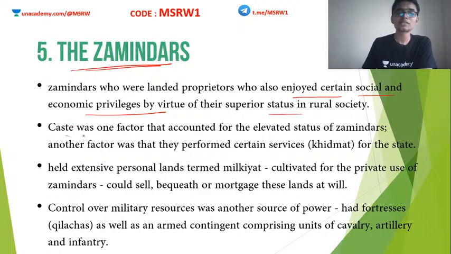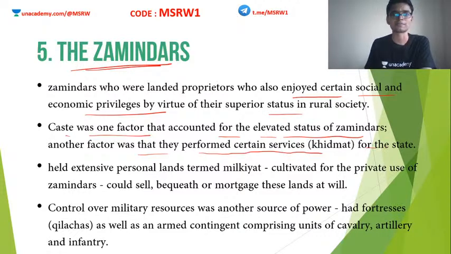Clear? Caste was one factor that accounted for the elevation of the status of zamindars. Another factor was that they performed certain services for the state. So why are these zamindars very important? What is actually causing that distinction between a zamindar and an ordinary cultivator? One is caste. Caste system was very rigid in the medieval society.